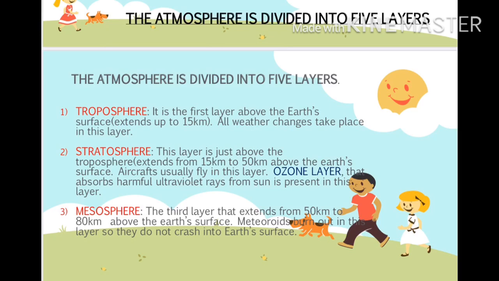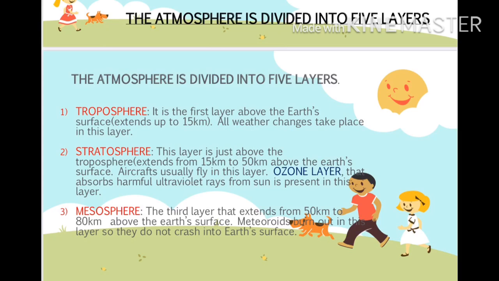Now the third one is the mesosphere. It is the third layer of the atmosphere. It extends from 50 kilometers to 80 kilometers above the surface of the earth. Meteors, or shooting stars, burn up in this layer. Meteors are small rocks that move around in space.